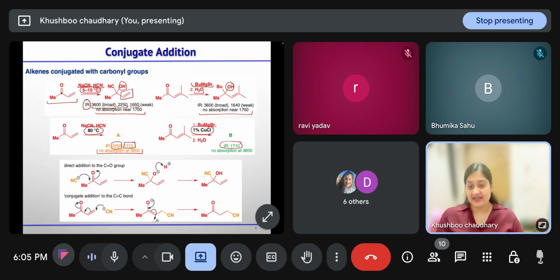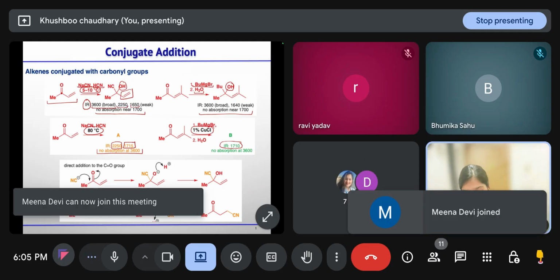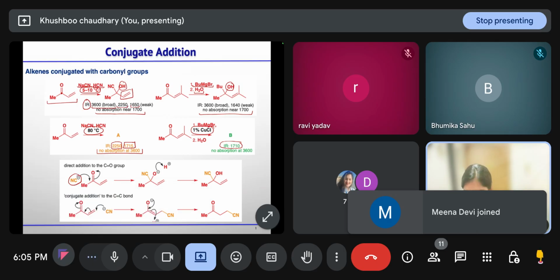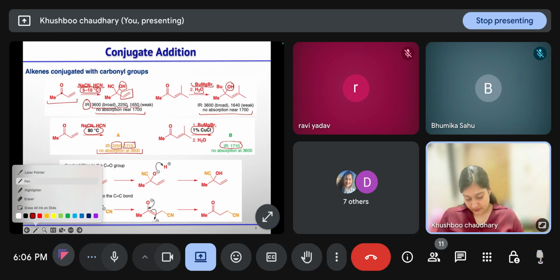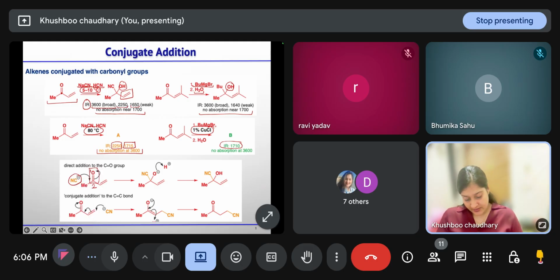And how can we say this in the form of an arrow pushing mechanism? If the nucleophile is attacking at the 1,2 position, we are giving position one to the oxygen and position two to the carbonyl carbon. Then this is 3 and this is 4. So if the attack is taking place at 1,2, that is direct addition. Direct addition to the carbonyl compound leads to the formation of a tertiary allylic alcohol.